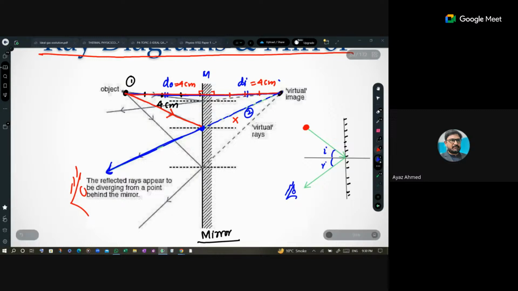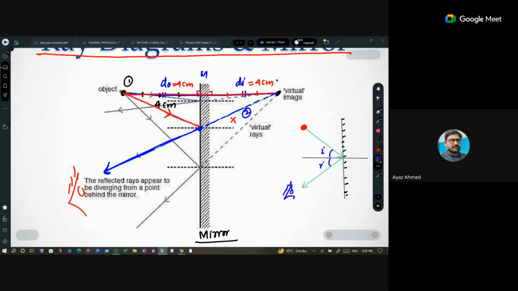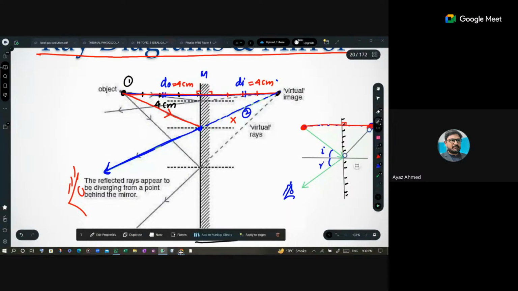But the problem is, where will this observer see the image? The observer will see that the image is over here, at this spot, because it is perpendicularly away from the mirror. The light that is not coming after reflection is coming straight to me.